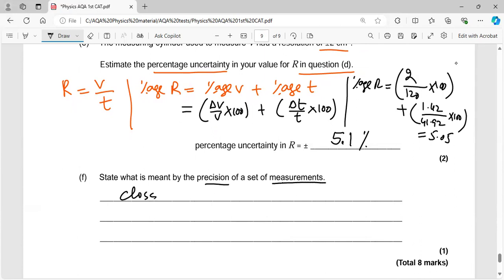State what is meant by precision of the set of measurements. So precision means closeness of measured values to each other.